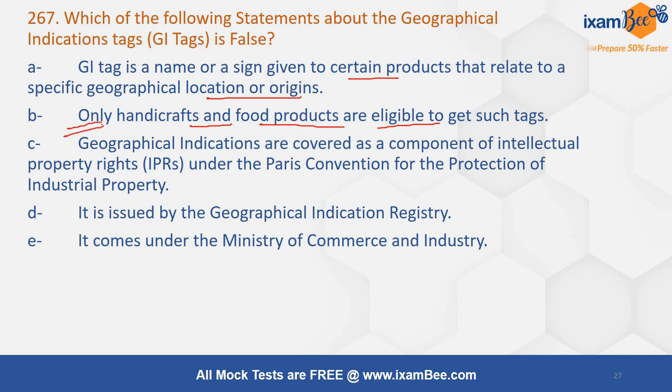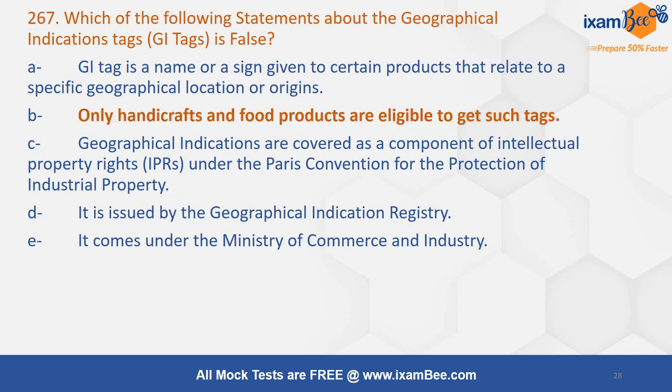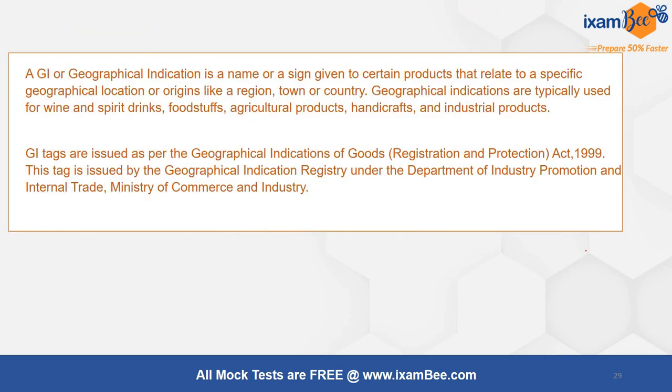Always remember to be very careful about such qualifying words as "only" and "all". You must know many other products get a GI tag. GI are covered as a component of the IPR under the Paris Convention for the Protection of Intellectual Property. It is issued by the Geographical Indication Registry. It comes under the Ministry of Commerce and Industry. Now you know the right answer, option B.